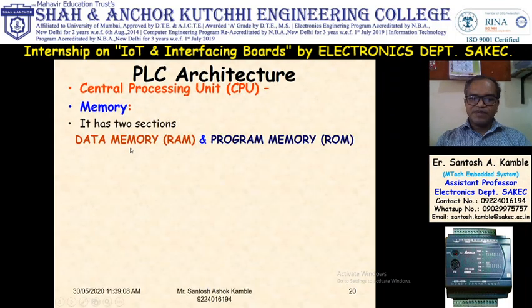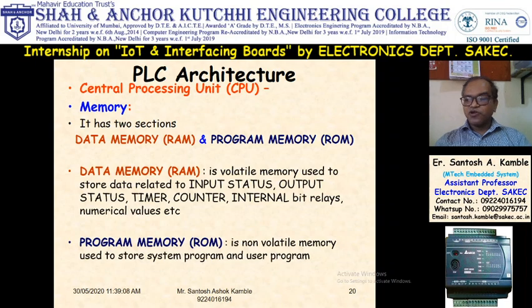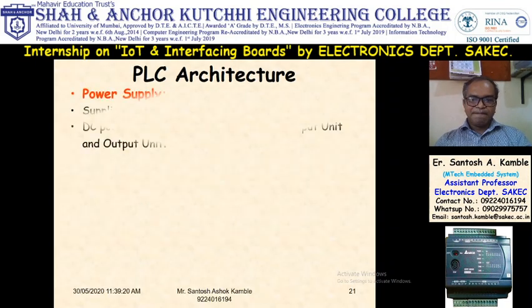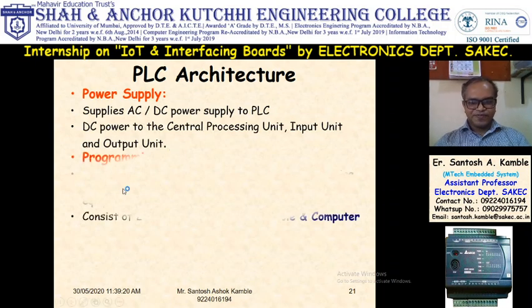Memory, there are two types of memories, data memory and program memory. Data memory is used to initialize or indicate status of input, status of output, timer, counter and interrupt. This is volatile memory. Volatile memory means if you switch off the PLC, memory will be erased. And second is ROM. It is non-volatile memory, so your program is stored into ROM memory. Then power supply. It will operate on AC and DC, but the internal voltage is DC 24 volt. So power supply is DC 24 volt.